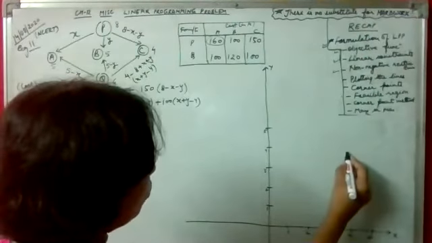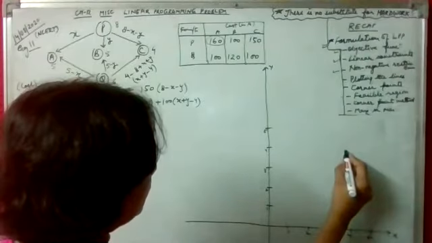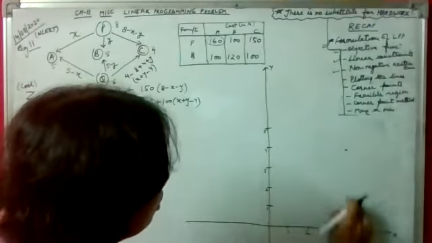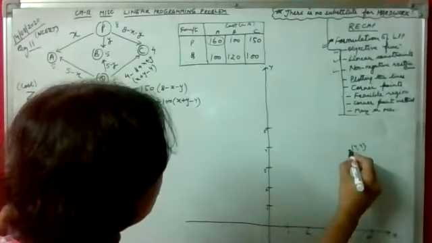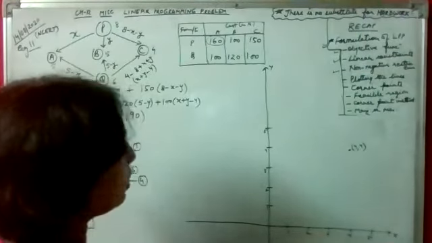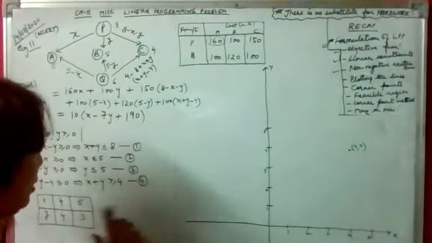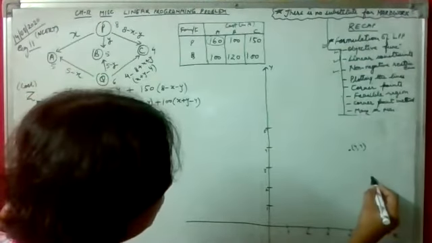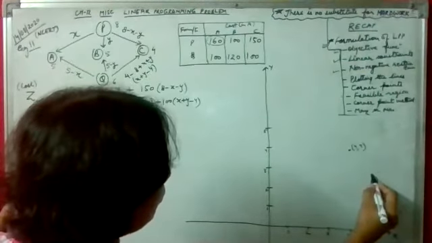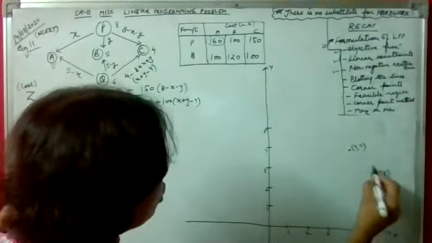So 4, 4 will be a point here. Whenever we are marking a point, always mark the coordinates. Then 5, 3. 5, 3 is this one. Mark the points and let us join them.